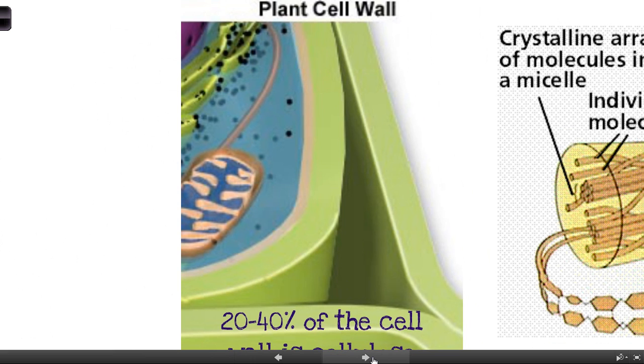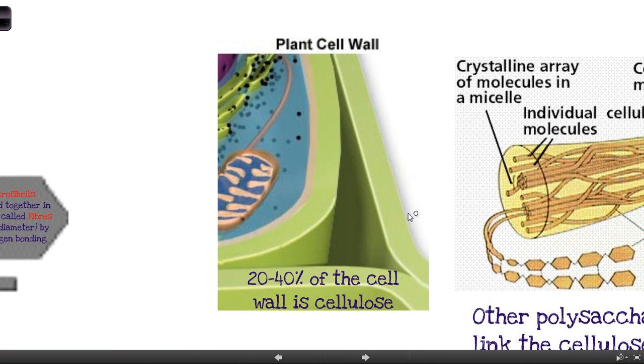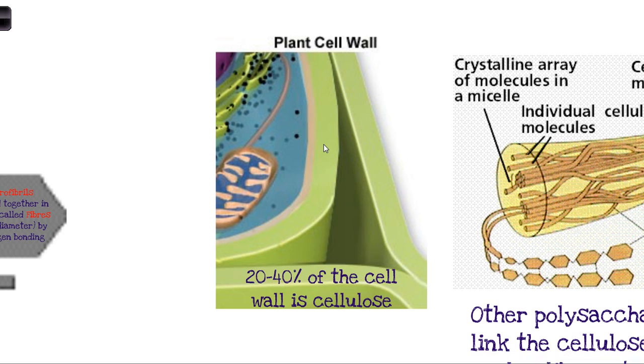The reason this molecule is so abundant is that plant cell walls are 20 to 40% cellulose. The most abundant molecule in living organisms is water, but the most abundant organic carbon-based molecule is actually the cell walls of plants. And because plants are the base of the food chain, we've got more plants or organisms that photosynthesize and that have cell walls than any other type. So that's why we have so much of this material. The other reason we have so much is that it doesn't break down very easily, which means when these organisms die, it tends to hang around for a while, whereas some of the other molecules are broken down a bit quicker.